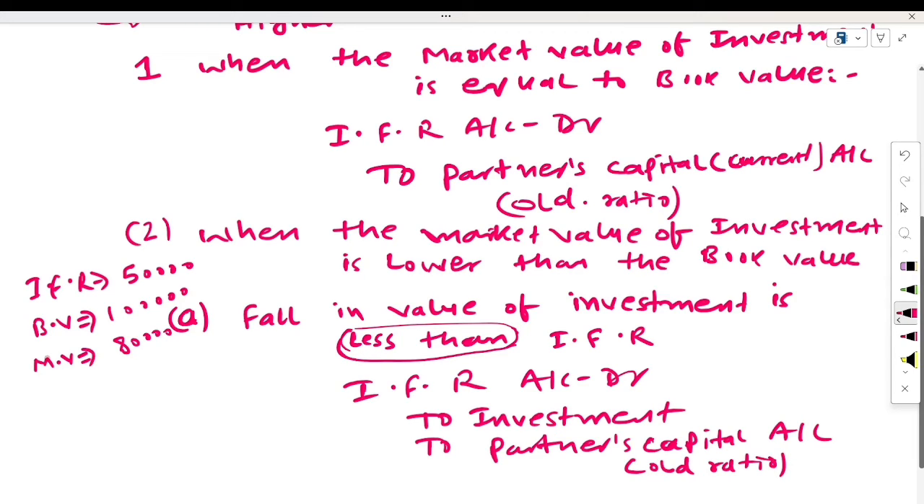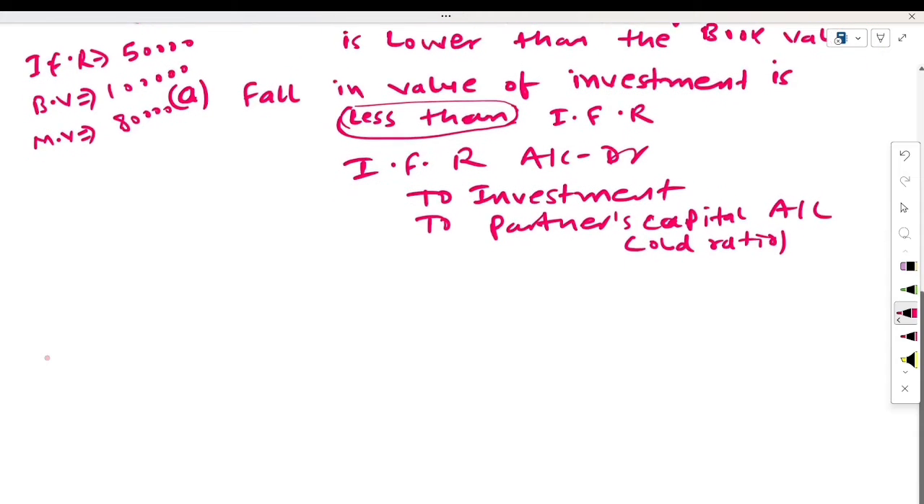Remember this also. So this is the first case where the fall in the value of investment is less than investment fluctuation reserve. Now come to the second case.